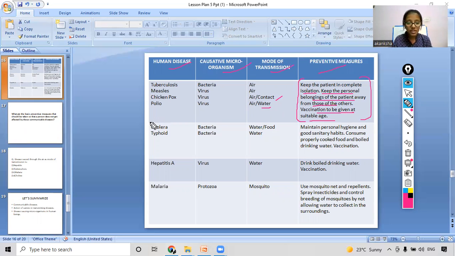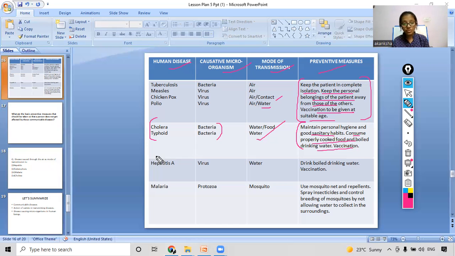Now coming to the second, we can see these two diseases, cholera and typhoid. Both of these diseases are caused by bacteria. And what is the mode of transmission? Water and contaminated food. So what are the preventive measures? Maintain personal hygiene and good sanitary habits. Consume properly cooked food and boiled drinking water. Because these are caused by food and water, we have to properly check our food so that we are not taking some contaminated food. And we also have to get vaccinated.